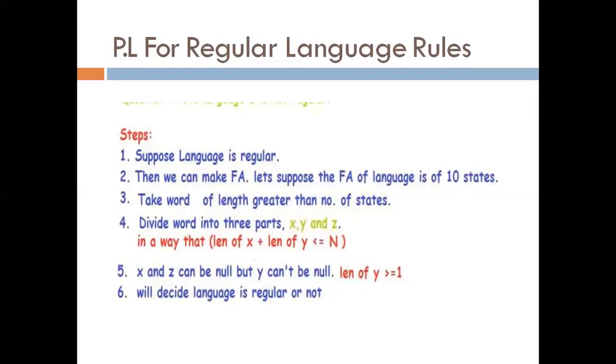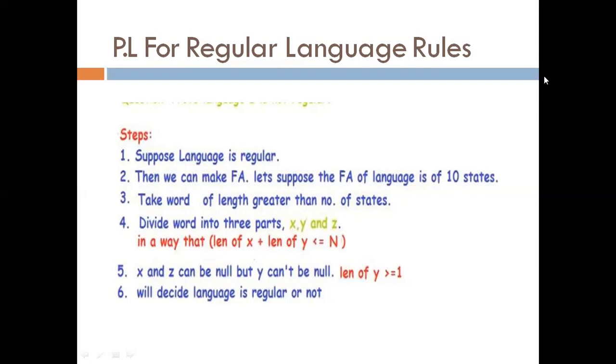Divide the word into 3 parts, x, y, and z, in a way that the length of x plus the length of y should be less than or equal to n. x and z can be null, but y can't be null, so the length of y should be greater than or equal to 1. And then the last case is we decide whether the language is regular or not. This can be done with the help of some examples.